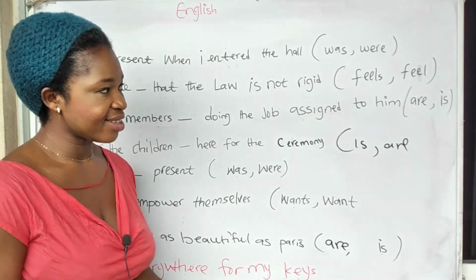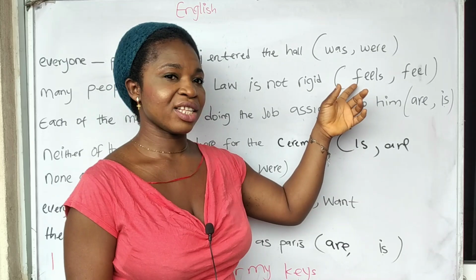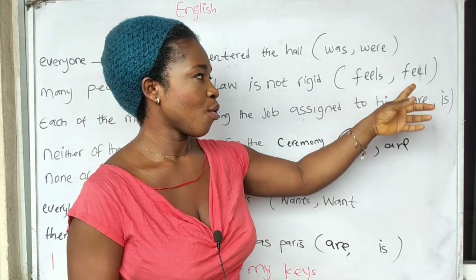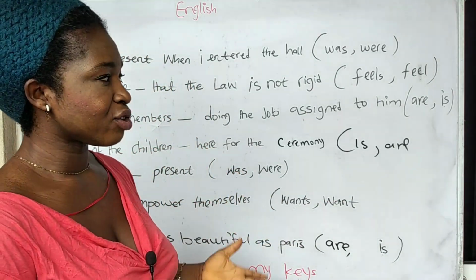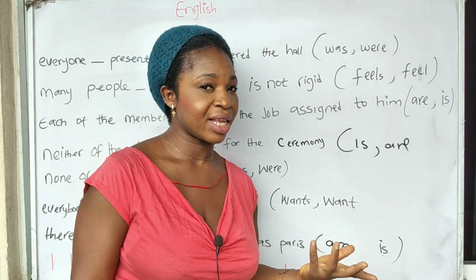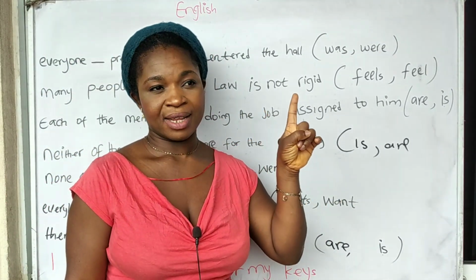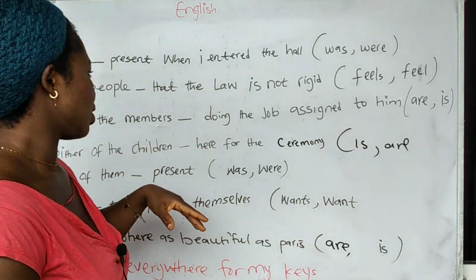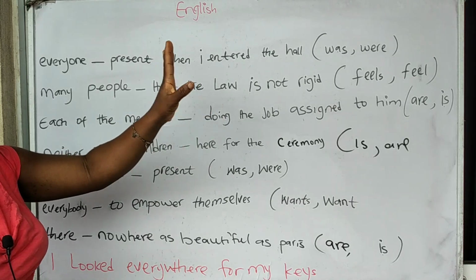Why? Because in subject-verb agreement, S is used to indicate that a particular verb is in singular form, whereas when it doesn't have S, it is in plural form. And mind you, some verbs don't have S, but they can fit in for plural or for singular. So watch the previous video on subject-verb agreement. You're going to get the gist fully. So many people feel that the law is not rigid.